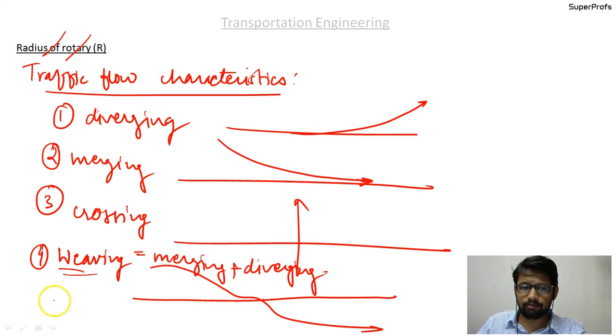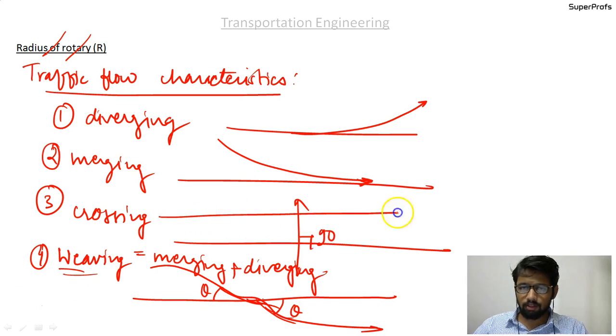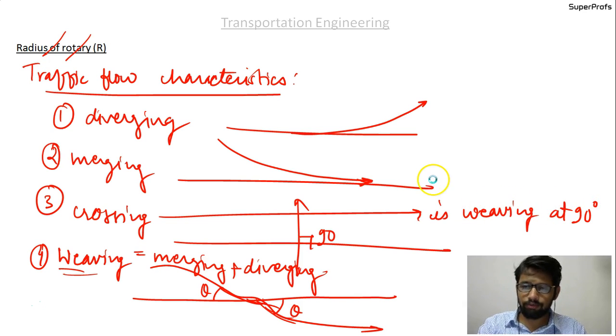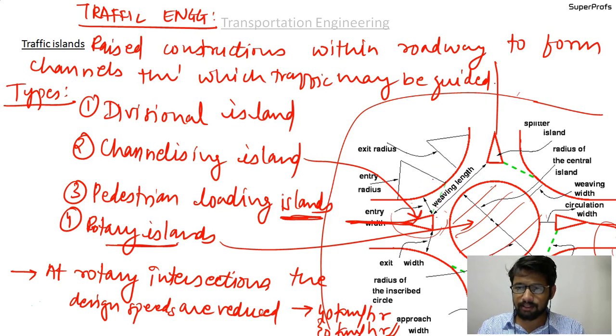Okay guys, so this angle theta is the weaving angle. Usually the merging one and the diverging one have got the same value. In simple terms, crossing is weaving at 90 degrees. Okay guys, if you have a look at this, you see that this length is the weaving length, and this is the weaving zone. This length is called the weaving length.